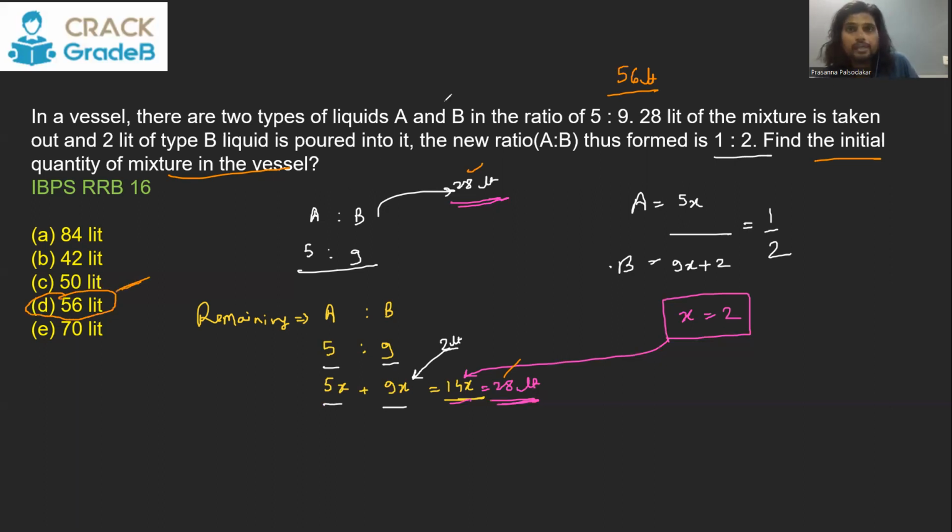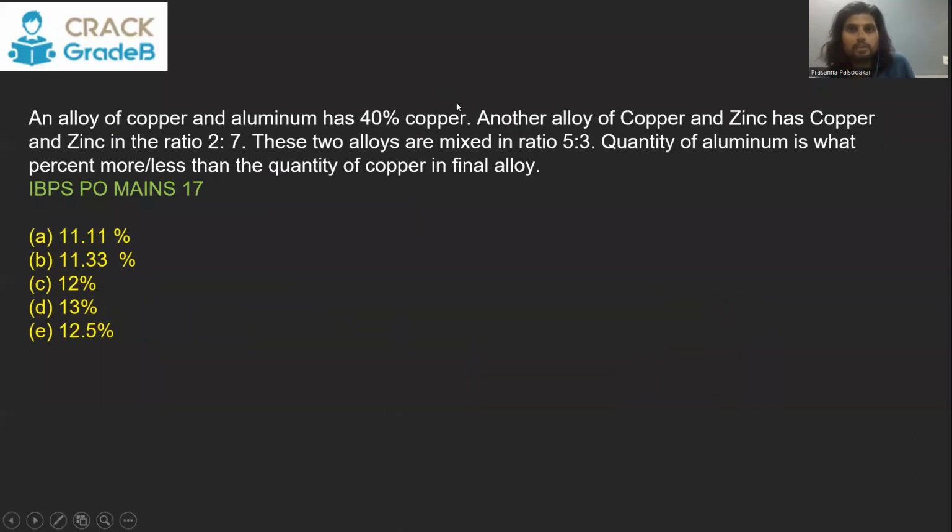Easy. Let's see one more. Now this is a different type, but yet very, very easy. Alloy of copper and aluminum has 40% copper. So if it has 40% copper, that means 60% aluminum. So what is the ratio? Ratio is going to be 2:3. Another alloy of copper and zinc, it has copper and zinc in the ratio 2:7.